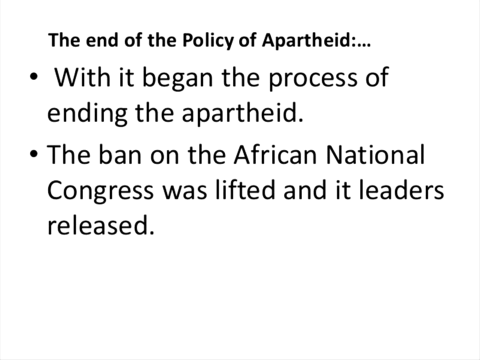With it began the process of ending apartheid, because the African National Congress was dominant in forming non-racism in South Africa, and people also accepted that. That is the reason the process of ending apartheid began.